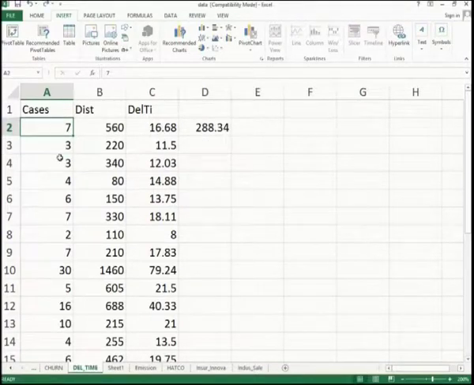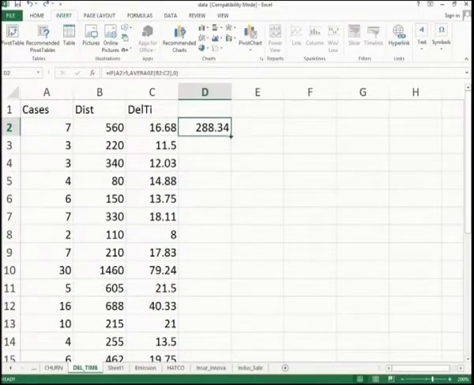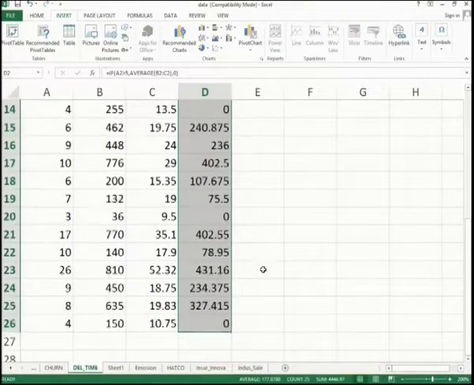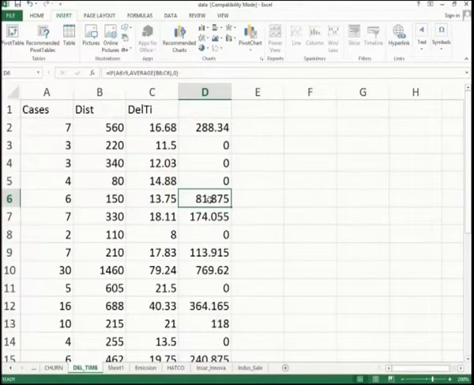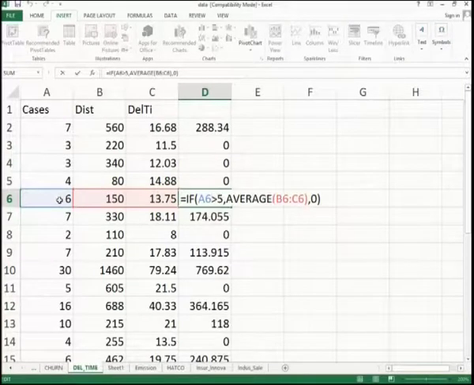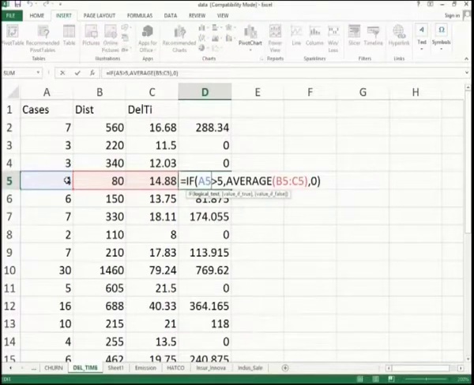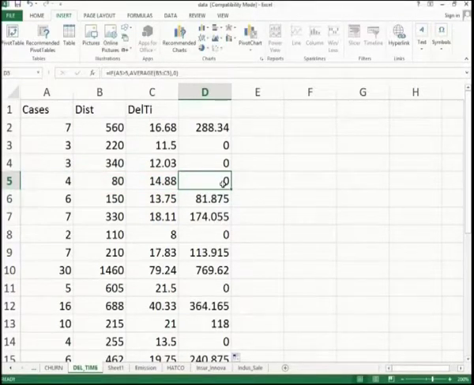Second, the same thing has to be included for all the values available in the first column. So, I just drag it, the dragging option is quite comfortable and easy. Look at the cursor change, this plus will become this thin dark plus. So, I just drag them for all these cells, and wherever the condition is satisfied, Excel calculates. A6 is greater than 5, therefore it calculates the average, whereas A5 is not satisfying the condition, therefore it has given 0.